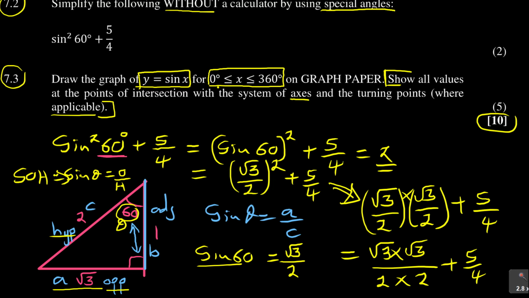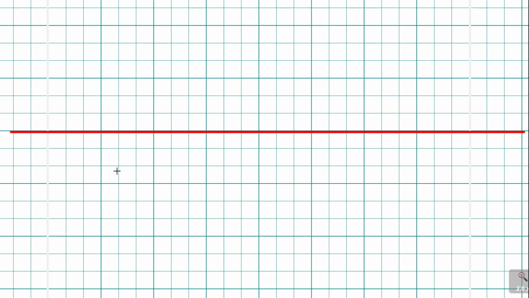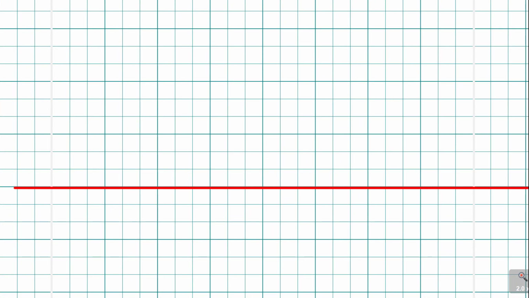I'm going to have my line like this in the center. Remember, you need to have an idea of how this graph looks. They are saying I must start from 0 to 360. I think the most important thing here is to have my table of values first. Without the table of values, it's not going to make sense how to draw that.